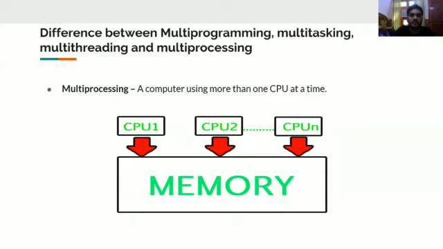So now comes multi-processing, right? A computer using more than one CPU at a time. So here comes a doubt: what do you mean by multiple users? We only have one user, right? So multiple users here means processors. Nowadays in a CPU you have different processors running parallelly to do some work. You allow your work to run on those different processors. So that is called a multiprocessor.